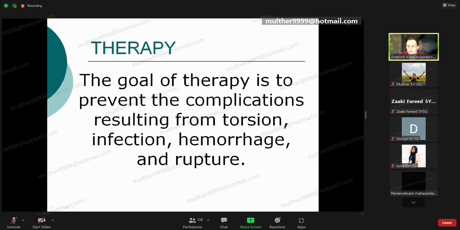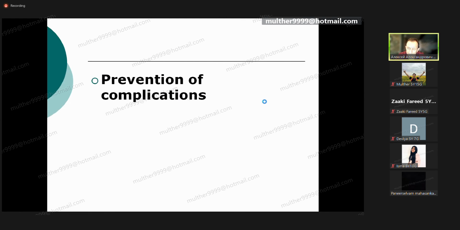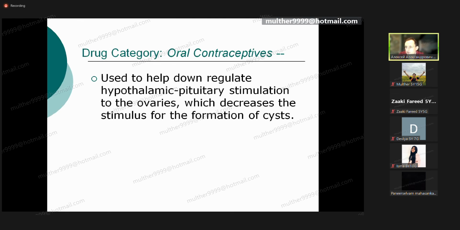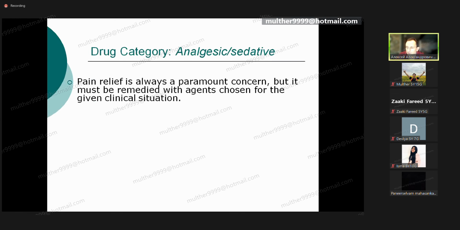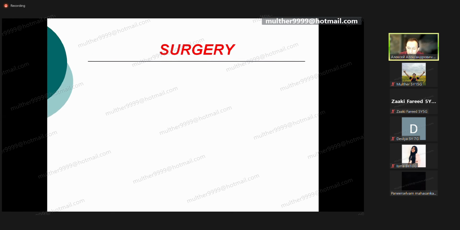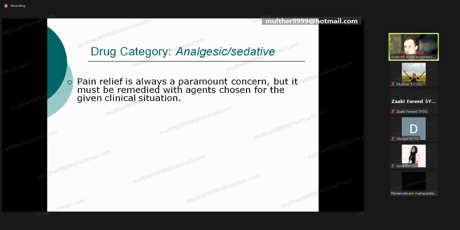Prevention of the complications like torsion, infection, hemorrhage, and rupture. How to do it? We need to use oral contraceptives. What for? We need to stop hormonal activity inside the female organism, and in that case we can expect resorption of the cyst. We can prevent pain syndrome, that's why we need to use painkillers. And if we don't have results from our treatment after 3 to 6 months, we need to do surgery.